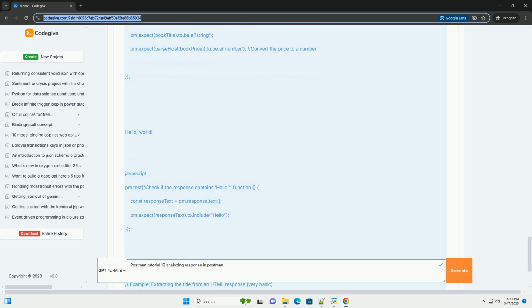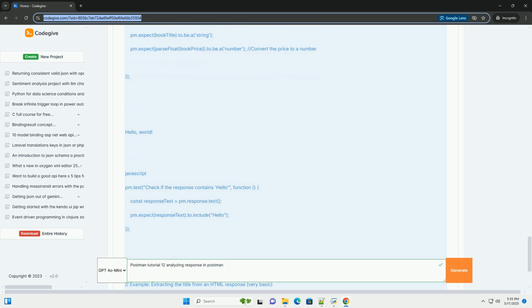Handling HTML with caution. While you can extract and analyze HTML with pm.response.text(), it's generally not recommended to perform extensive HTML parsing within Postman tests. It's better to have dedicated UI testing tools for that purpose. If you must extract something from HTML, use simple string manipulation, for example indexOf, substring, or regular expressions. Important: this HTML example is very basic. More robust HTML parsing requires libraries, which are generally not directly available in Postman's sandbox.